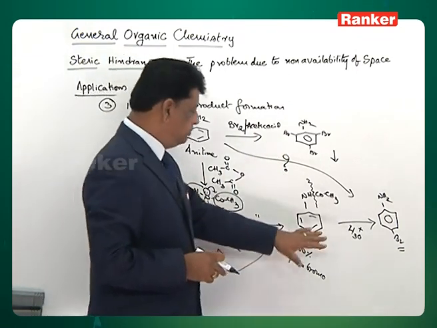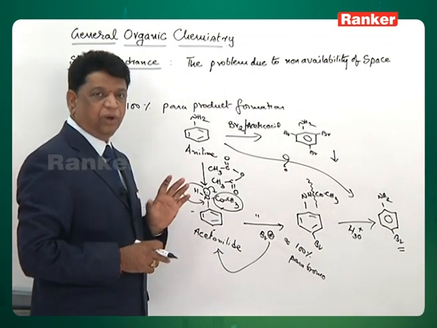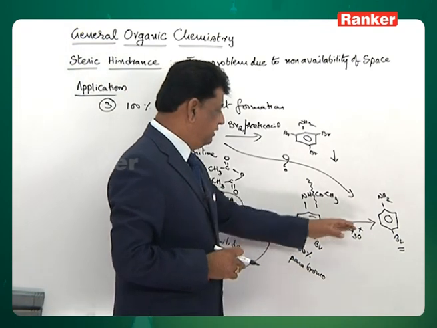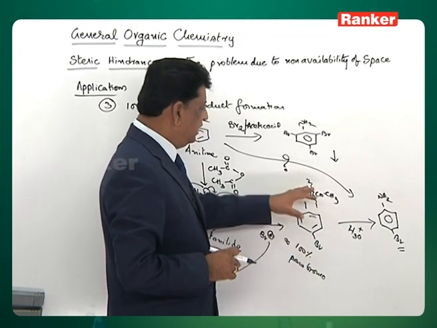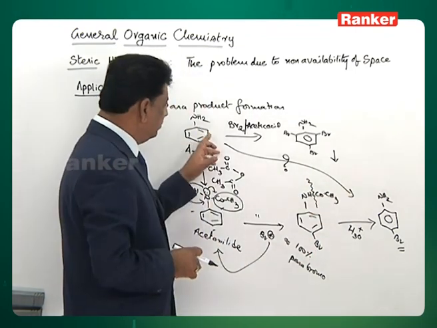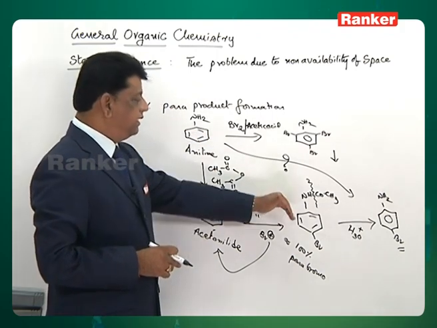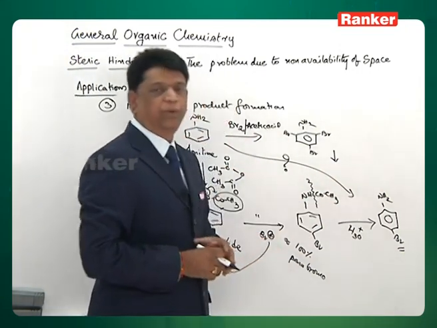In this hydrolysis, bromine is not hydrolyzed; only in a strong basic medium would the bromine undergo nucleophilic substitution, not with the water at all. So, therefore, the bromine is safe and the acid group is detached, and you will get para-bromoaniline. So, what is the procedure? Acetylation, bromination, deacetylation will give this desired para-bromoaniline.